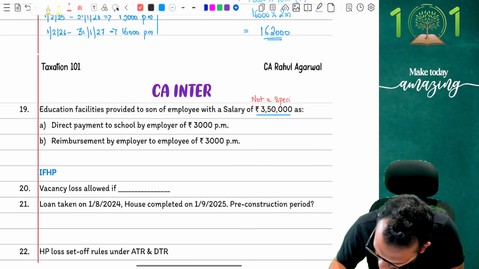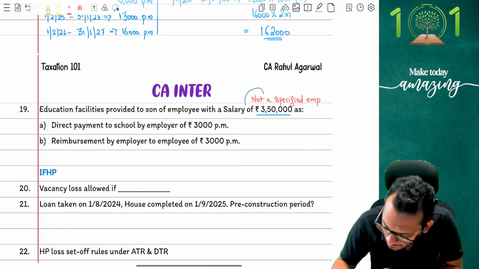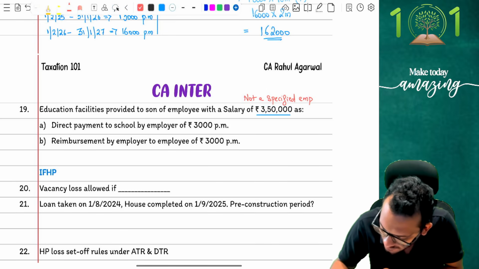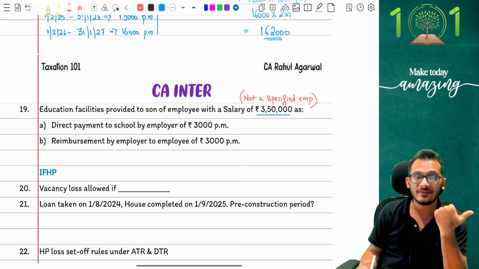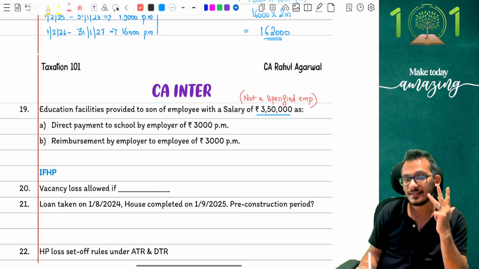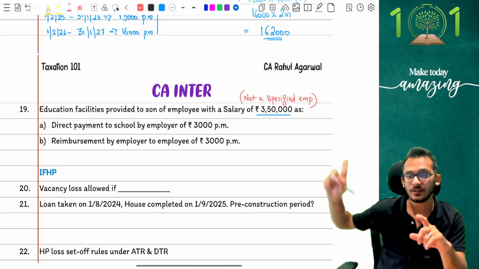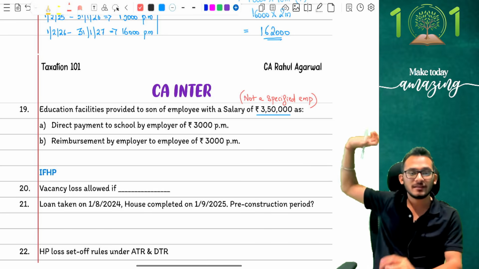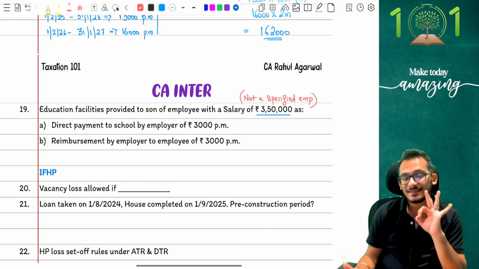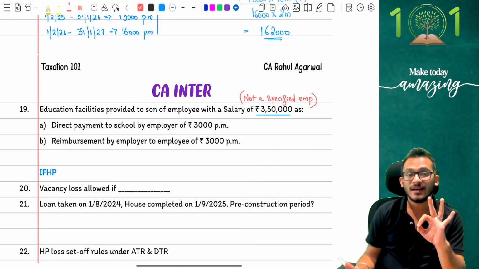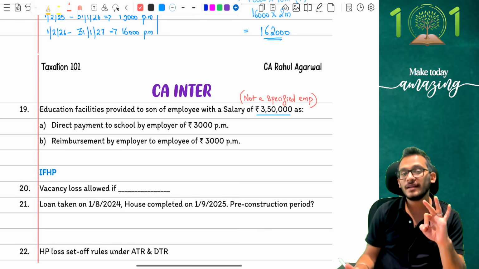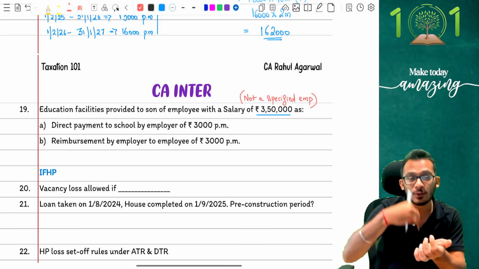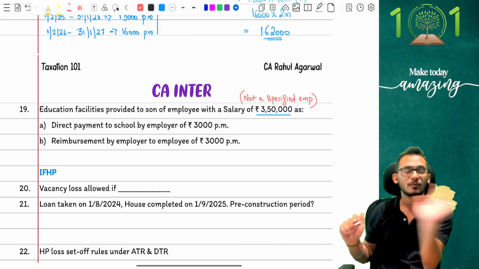And if the person is not a specified employee, there are some perquisites which are not taxable to him. If you remember this, people, yes, there are some perquisites which are not taxable for a non-specified employee. Items like education facility, giving him a car, giving him water, servant, electricity charges and all are not taxable to him, which means as a 3 lakh 50 person non-specified employee, giving away education facility is technically not taxable provided company gives the benefit. The same rules come and tell you that if the company is not giving the benefit but is rather giving you reimbursement, then it is taxable no matter what.